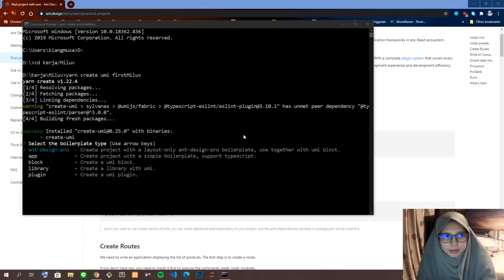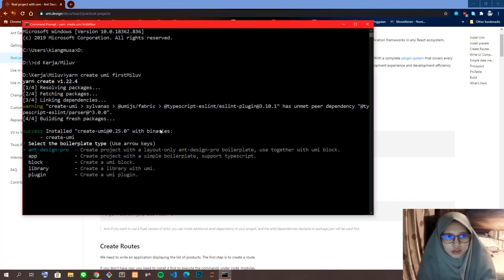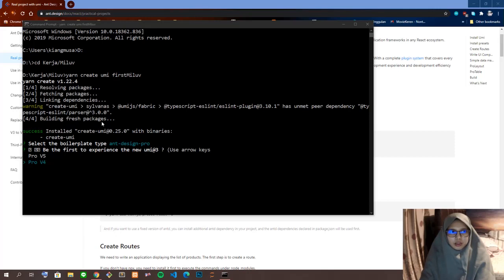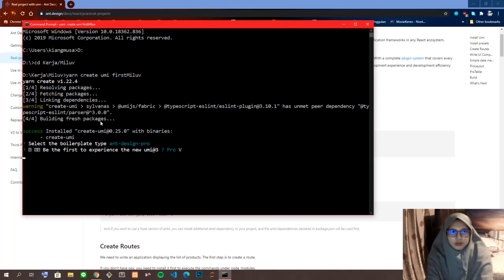In the middle of the process, we have to choose what boilerplate type we want to use. Because we want Ant Design Pro, just choose Ant Design Pro and press enter. Wait again. Then it lets us choose between Pro version 4 or version 5, and I'm just choosing version 5. It depends on you, whether you want Pro version 5 or Pro version 4.